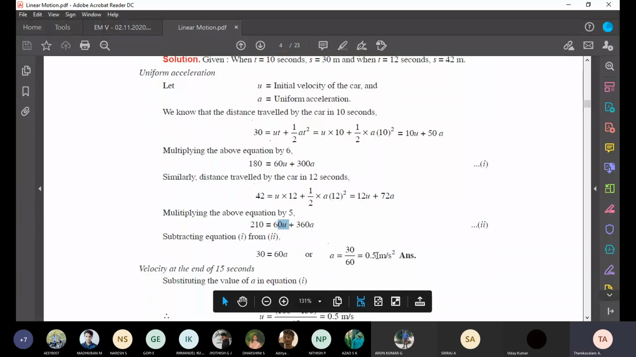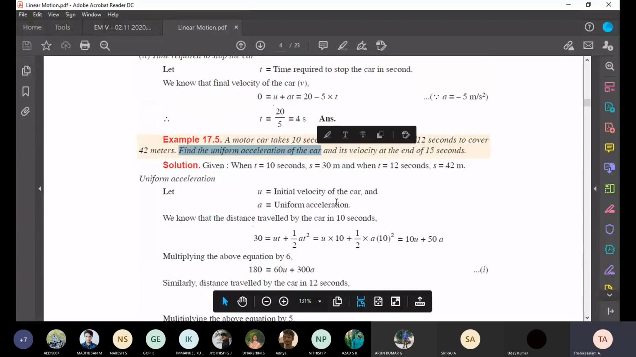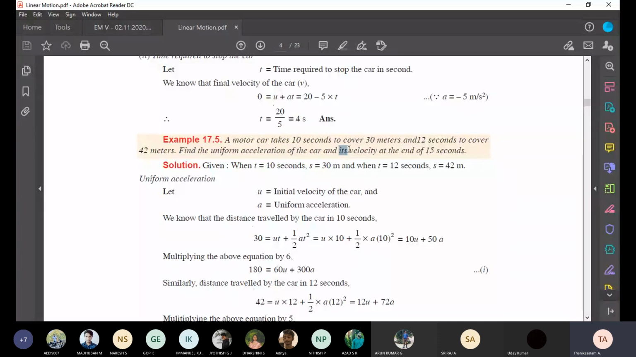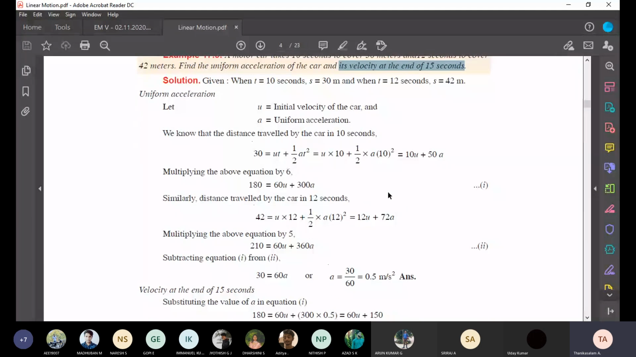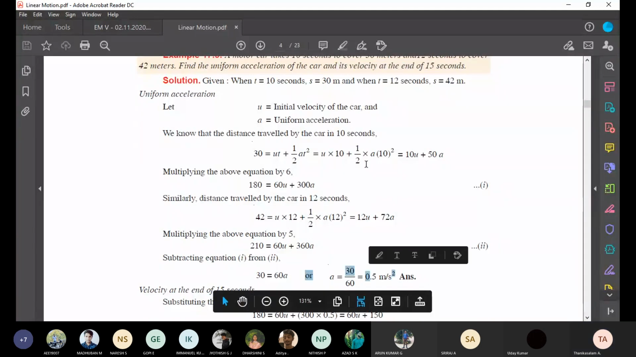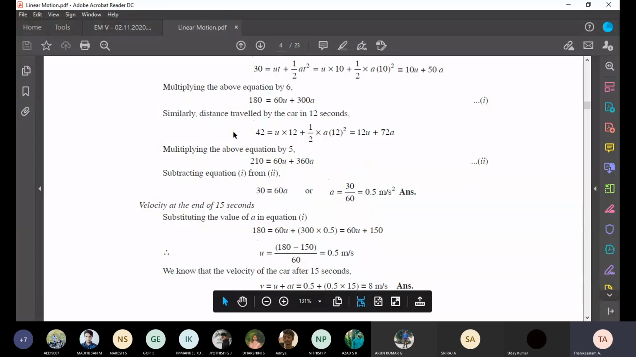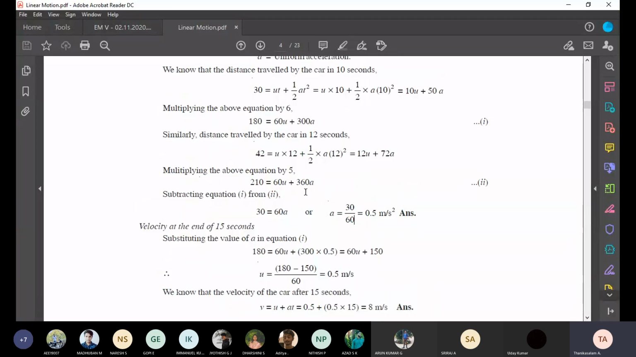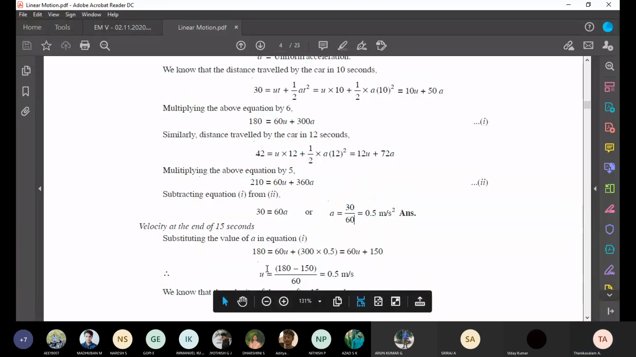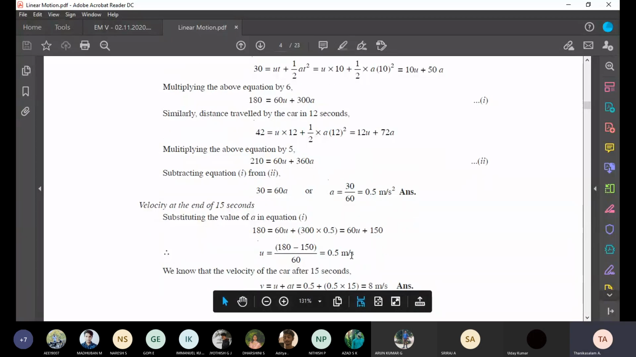So here two conditions were given, we formed two equations, then we solved. We used S equal to UT plus half AT square, and calculated the uniform acceleration A equal to 0.5. Now they asked for its velocity at the end of 15 seconds. Now that we calculated A, apply it in any one equation, equation 1 or 2. In 180 equal to 60U plus 300A, applying A, you get U equal to 0.5 meter per second.